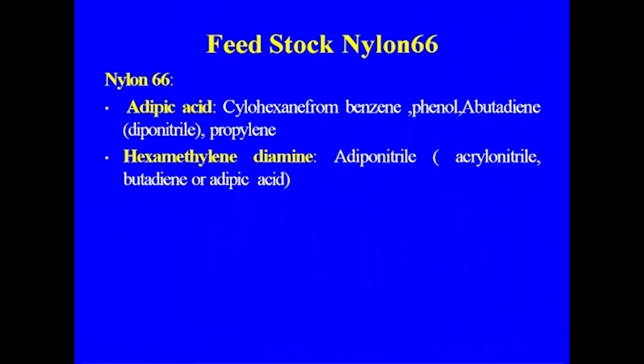Another important one is hexamethylenediamine, that is adiponitrile, from acrylonitrile, where we need propylene, butadiene, or adipic acid. These are some of the other routes for making hexamethylenediamine. Let us now discuss cyclohexane, which is the major feedstock, and most of the processes